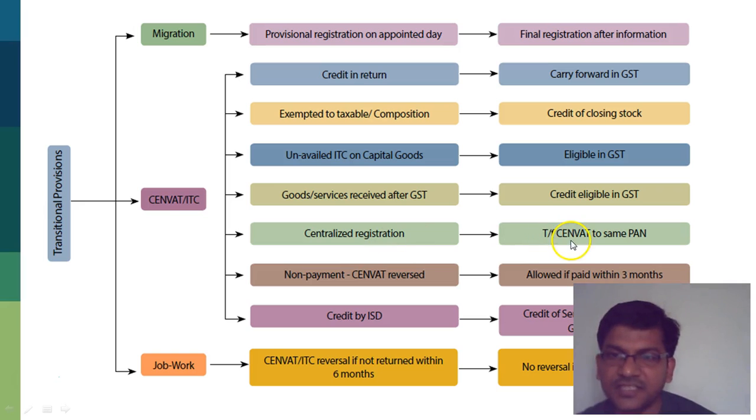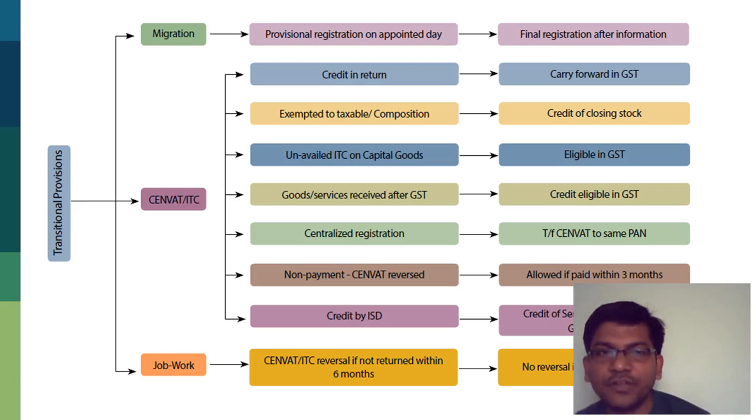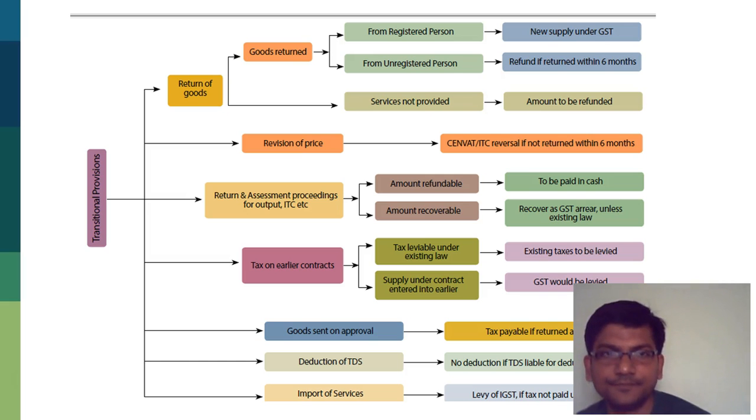In case of centralized registration, transfer the CENVAT to the same PAN. When CENVAT is reversed because you have not paid, and you then make the payment within 3 months, you can avail ITC. And input service distributor credit received before GST is allowed, so that again goes forward to the next regime. Job work reversal: in case the goods are not returned in 6 months, the details of stock need to be necessarily given. Otherwise, you will have to reverse the GST.